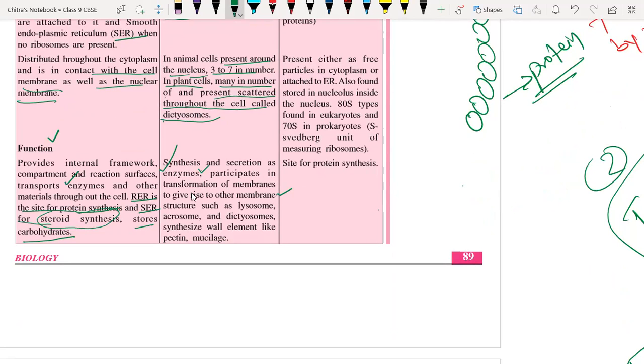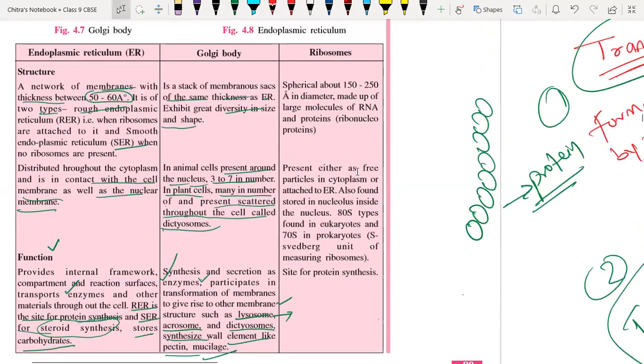And in their structure, they provide structure to the lysosomes also, and lysosomes store the waste material of the cell. Okay, so structures such as lysosomes, acrosomes and dictyosomes synthesize wall elements like pectin and mucilage, and these are very important materials in order to perform functions within the cell, in order to convert protein into enzymes.